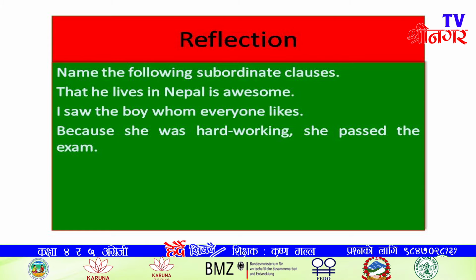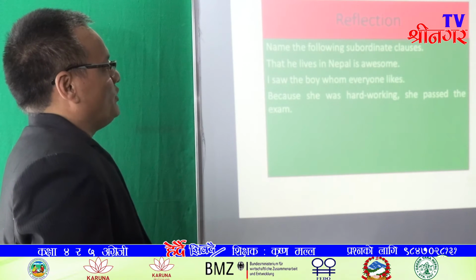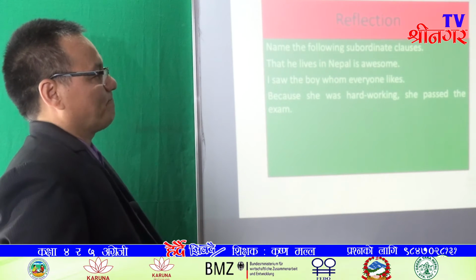Name the following subordinate clauses. It means there are 3 sentences. Which one is a noun clause, which one is an adjective clause, and which one is an adverb clause. Now you have to name them.